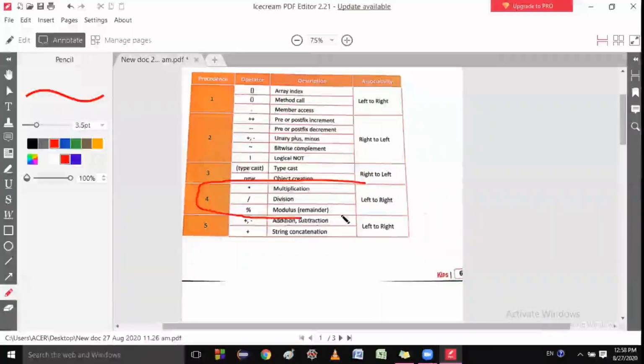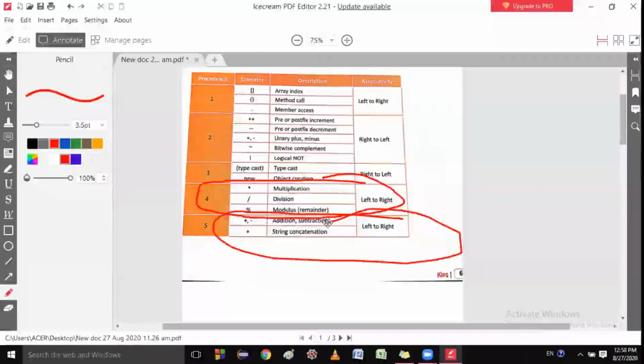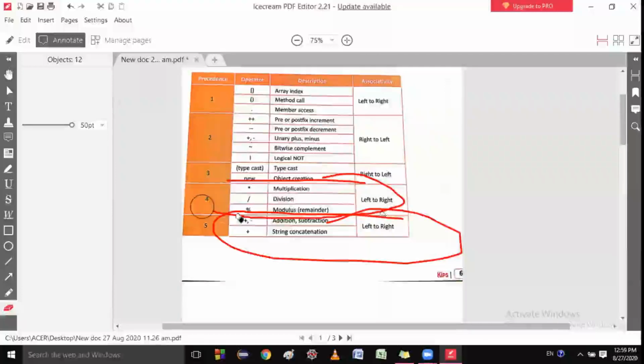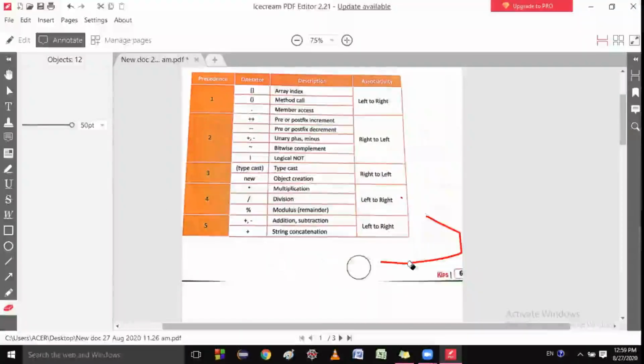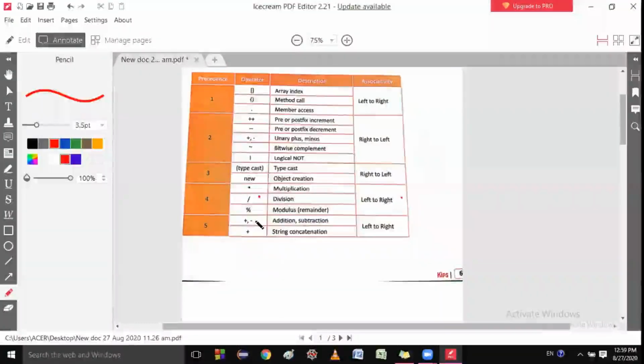This belongs to the fourth group, and this belongs to the fifth group. So that means the division has high precedence, the fourth one, because precedence comes from top to bottom, the highest is one, this one, then after that this, then after that this. So you are able to see this division has the highest precedence or not? Are you able to see right now? So who has the highest precedence, this division or plus? Division. So division has the highest precedence.